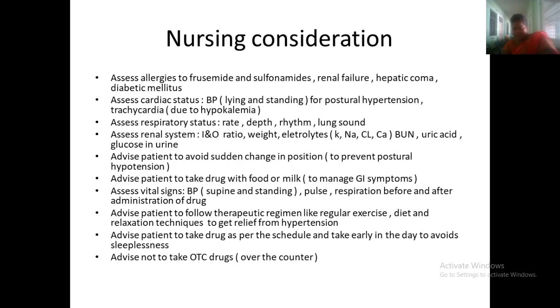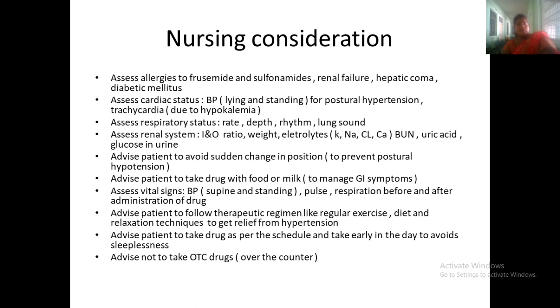Nursing considerations: check for allergies to furosemide or sulfonamides, any renal problems, hepatic coma and diabetes mellitus. Assess the cardiac status and respiratory status. When assessing the cardiac status, definitely check BP in lying down and standing positions, and check whether tachycardia is there or not, because hypokalemia is one of the side effects. For the respiratory system, check rate, depth, rhythm and lung sounds.